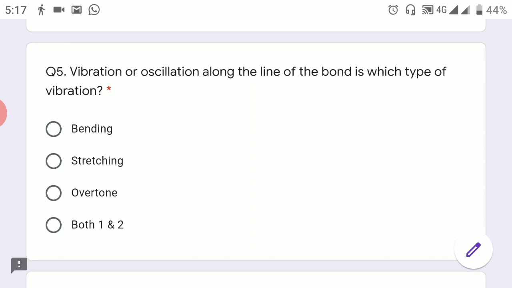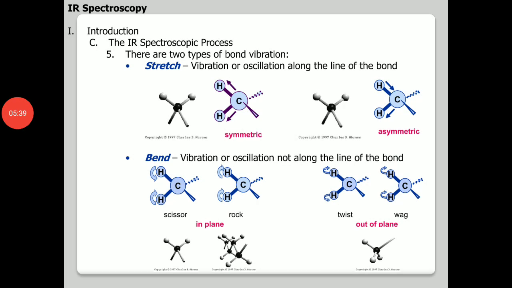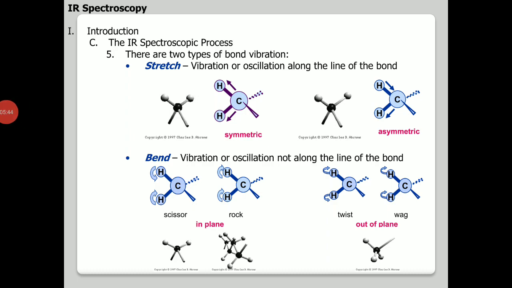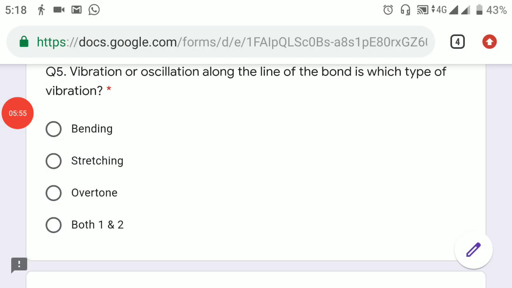Vibrations or oscillation along the line of the bond is which type of vibration? If you again recall the types of vibration that we have seen, stretching vibrations are the oscillations along the line of the bond. So the answer is stretching vibrations.